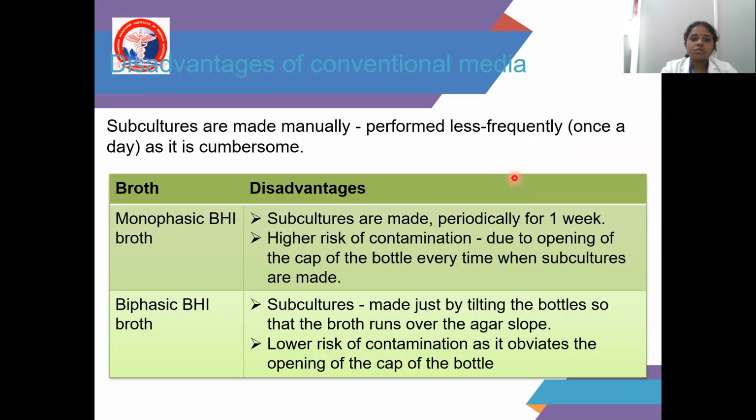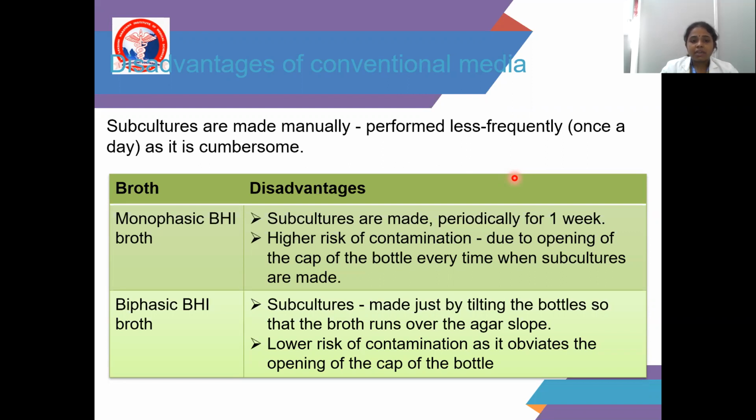What are the disadvantages of the conventional media? The subcultures are made manually and performed less frequently, once a day. In monophasic brain heart infusion broth, the subcultures are made periodically for 1 week, with a higher risk of contamination due to opening of the bottle cap every time subculturing is done.